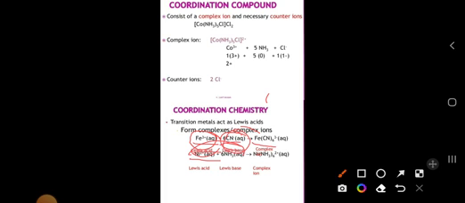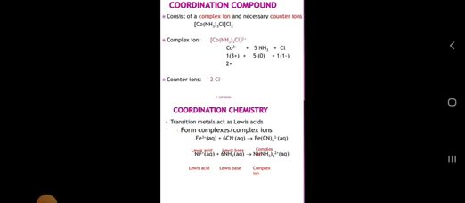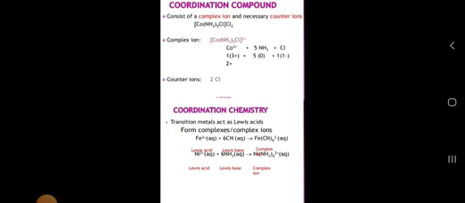Okay, so this is an example. One more example they have given: Ni+2 with 6NH3 molecules, [Ni(NH3)6]2+. So this is coordination chemistry, and this is how it is related to the complex ion. So let us see the definition.